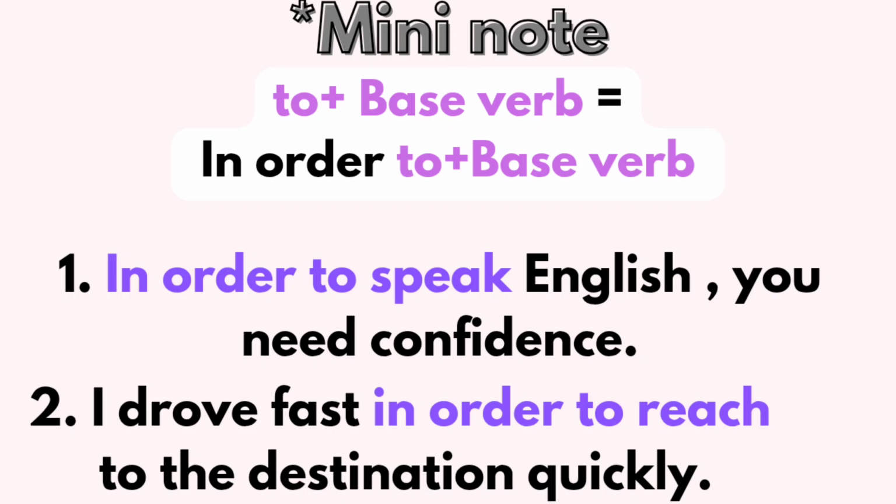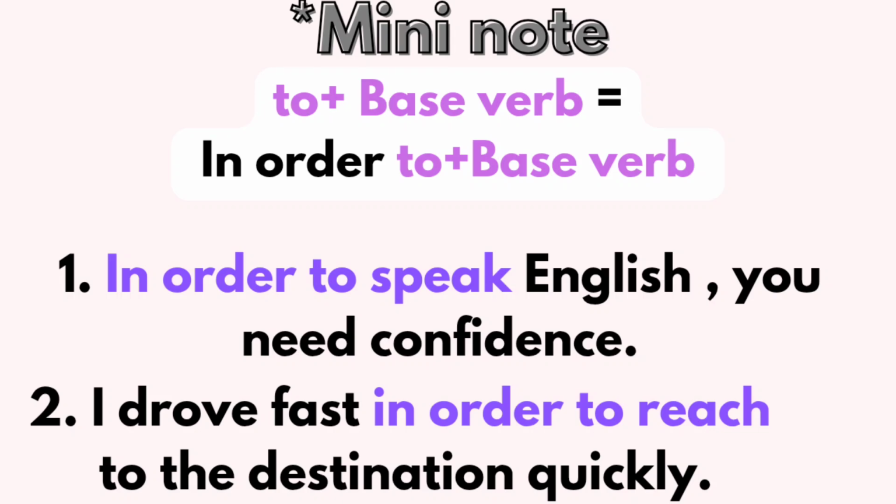Look at the second example. I drove fast in order to reach the destination quickly, or I can say I drove fast to reach the destination quickly. So if you add in order, that is also completely correct. So there is nothing wrong. So this is what I wanted to tell you.